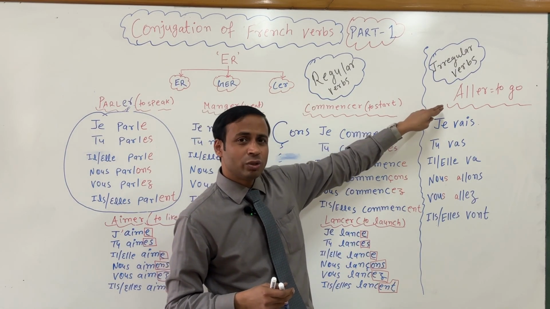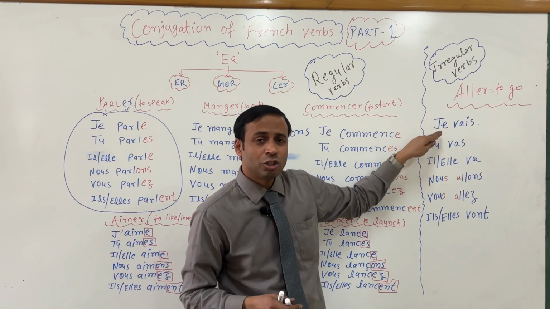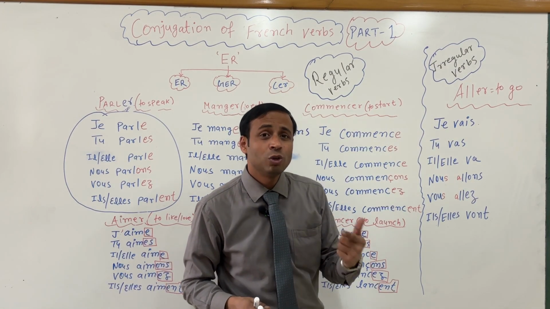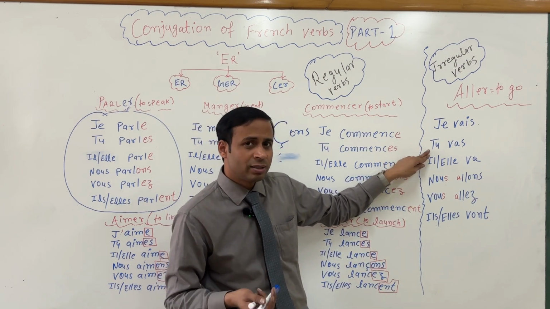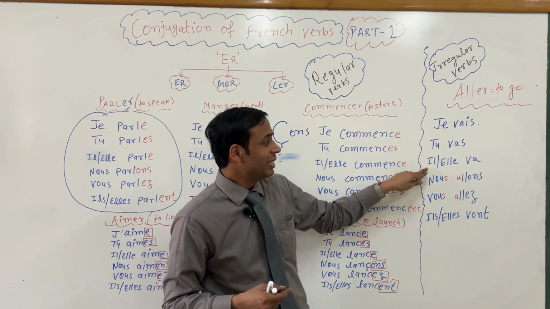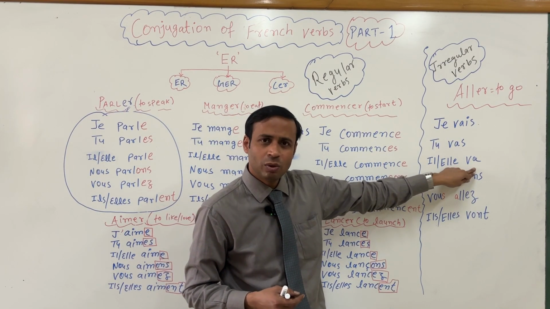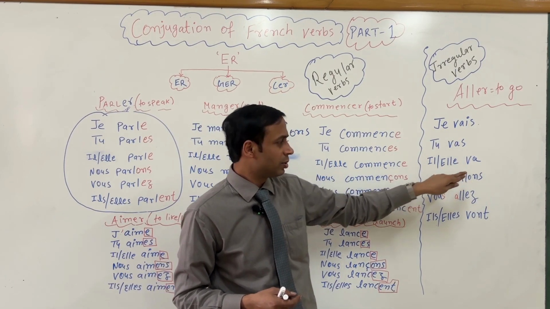So how did I conjugate this verb? Je vais, which means I go. Tu vas, which means you go, informal. Il va, he goes. Elle va, she goes.